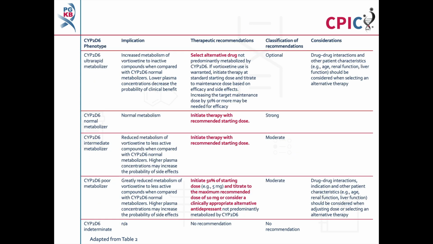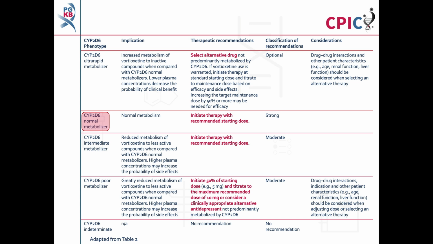These are the CPIC recommendations for vortioxetine. Patients with a CYP2D6 ultra-rapid metabolizer phenotype will have increased metabolism of vortioxetine compared to normal metabolizers, and may be less likely to experience a clinical benefit of vortioxetine. An alternative drug that is not predominantly metabolized by CYP2D6 should be chosen for these patients. If vortioxetine use is warranted, initiate therapy at the standard starting dose and titrate to maintenance dose. Increasing the target maintenance dose by 50% or more may be required for efficacy. This is an optional recommendation.